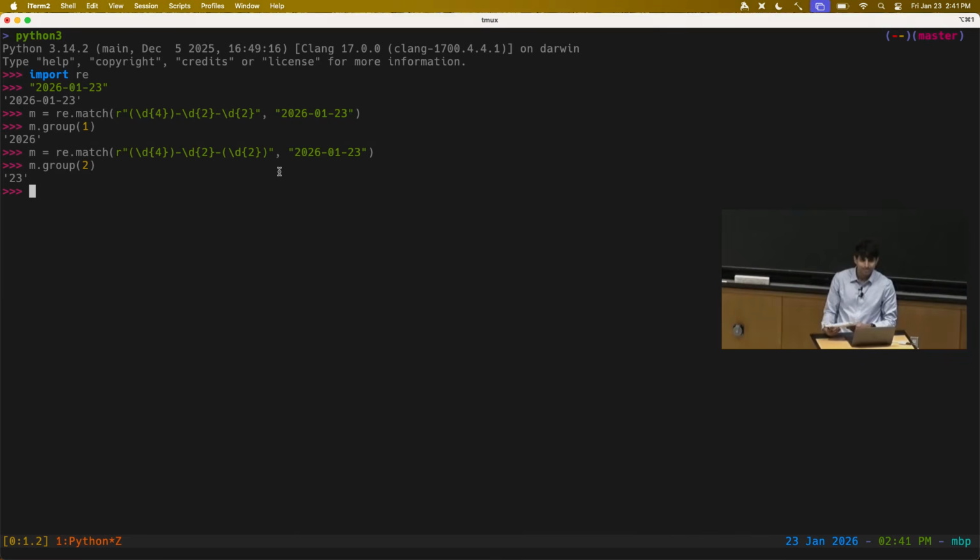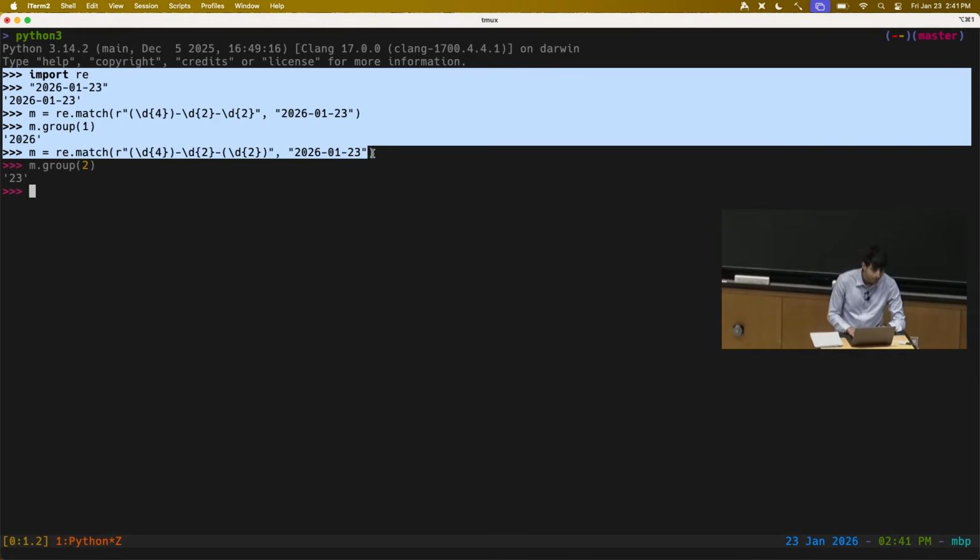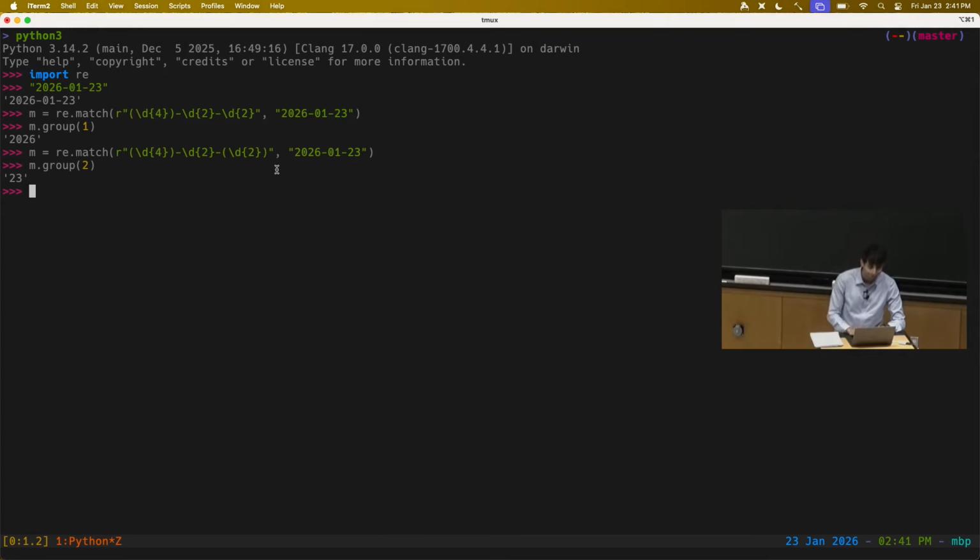Can you use regex inside of your code, not as a command line? Yeah, so the question is, can you use regex inside your code? And the answer is absolutely. And actually, that's what we were doing here. I opened up a Python REPL and I was just typing in individual lines of Python code.